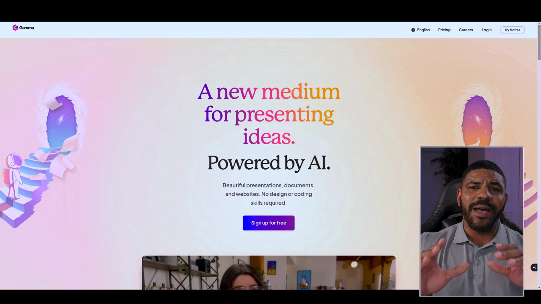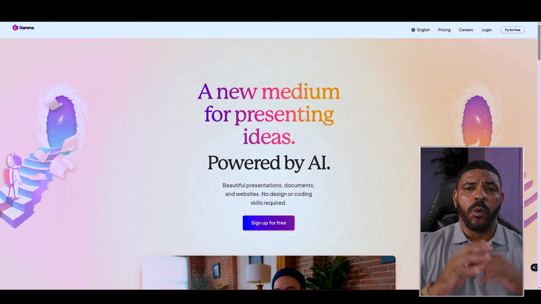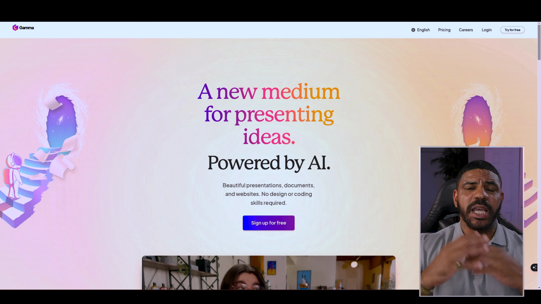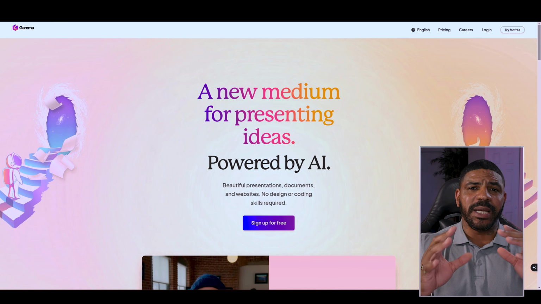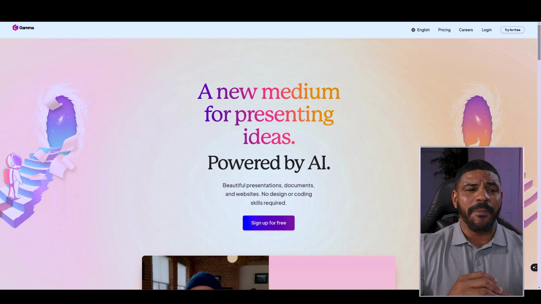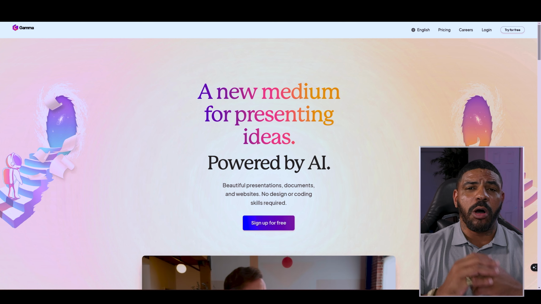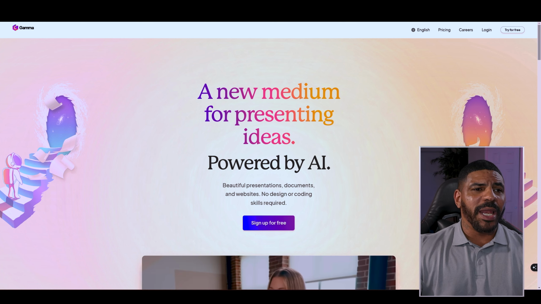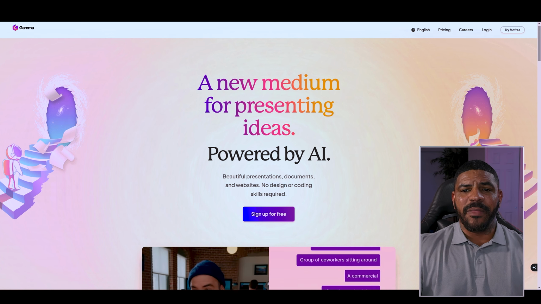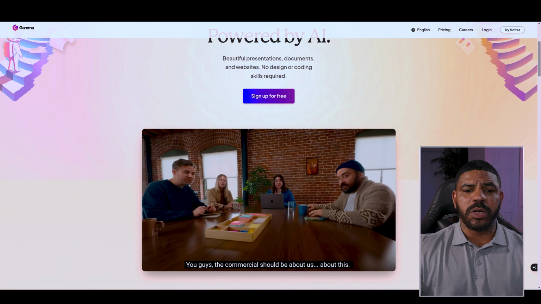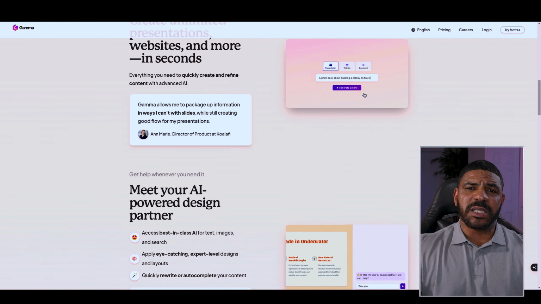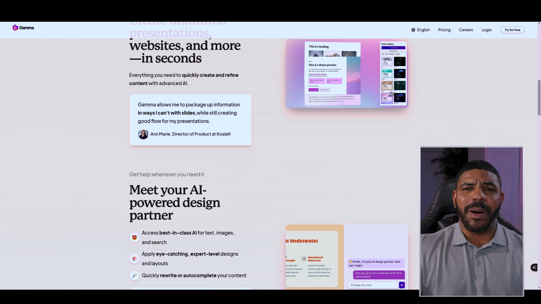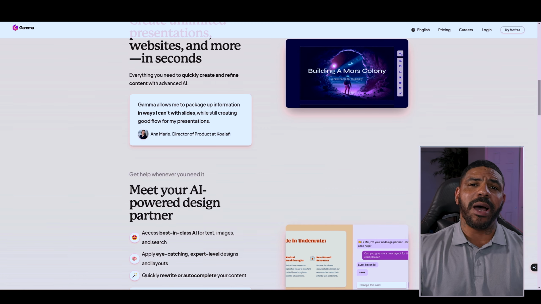So now that we have our niche that we want to focus on, we're going to use other AI tools to help us create this content. So it's going to be very easy to create this content with the power of AI. We're going to use this platform called gamma.app. So go ahead and Google gamma.app, and that's going to bring you over to their website. Very simple for you to use this tool. This is going to be a game changer for anybody looking to create digital products online.